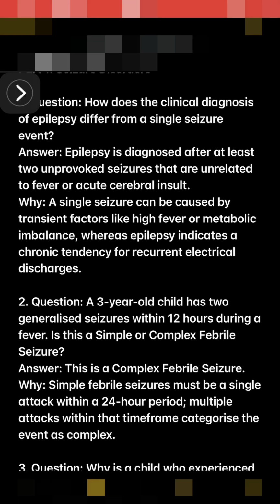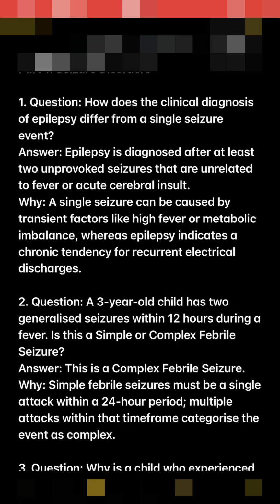Disorders. 1. Question. How does the clinical diagnosis of epilepsy differ from a single seizure event? Answer. Epilepsy is diagnosed after at least 2 unprovoked seizures that are unrelated to fever or acute cerebral insult. Why? A single seizure can be caused by transient factors like high fever or metabolic imbalance, whereas epilepsy indicates a chronic tendency for recurrent electrical discharges.